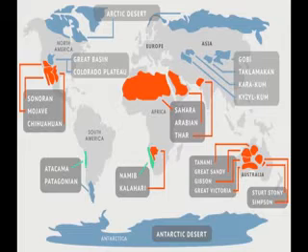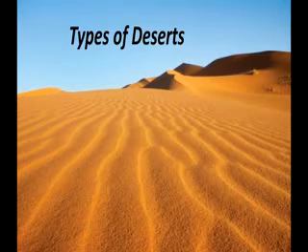Where is the Gobi desert? It is in the Asian continent. Next are cold deserts, for example the Tundra. So these are the three types of deserts: the first is the hot desert, the second is the cool desert, and the third is the cold desert.